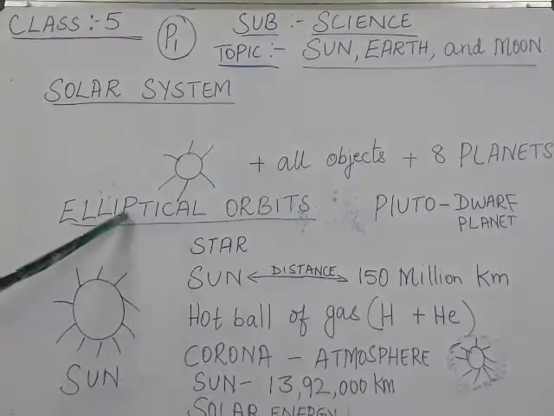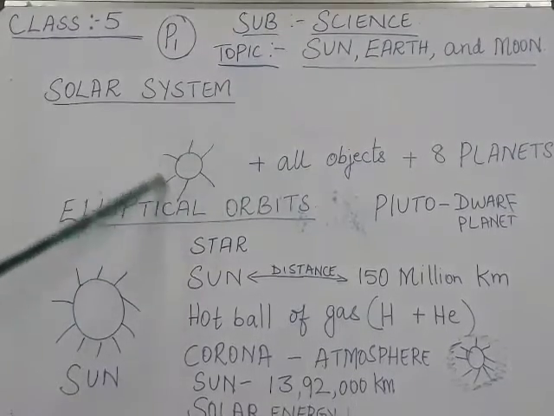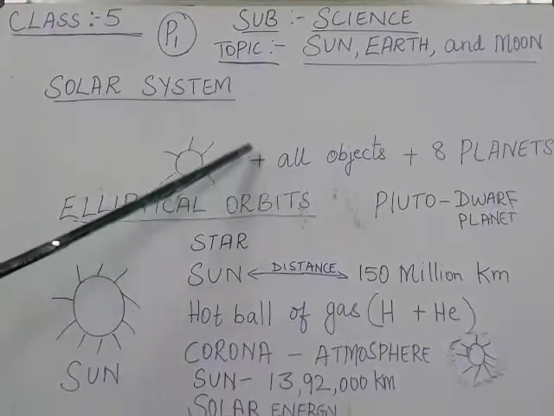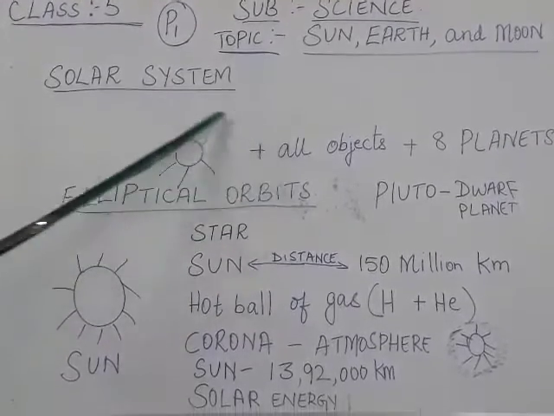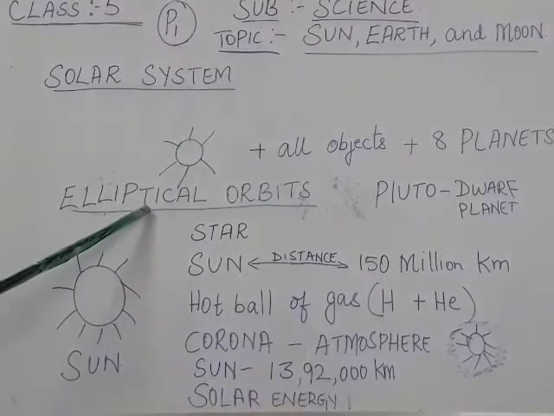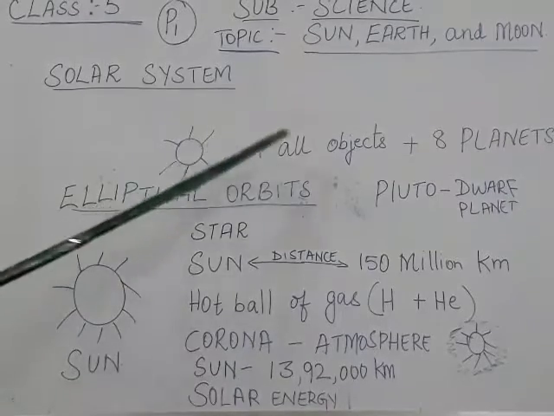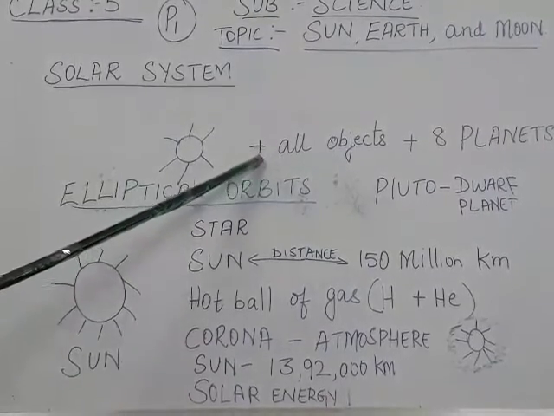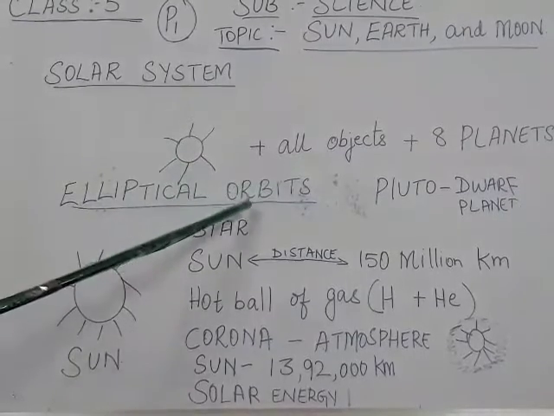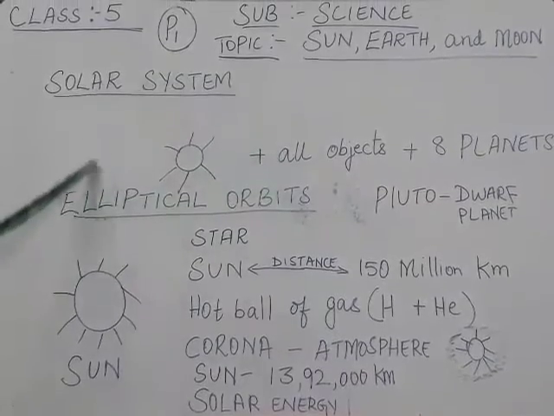Okay. Now elliptical orbit means they will move not in a circle but in an oval way. Okay. So in an oval shape they are moving. That is known as elliptical. Elliptical means moving in oval shape. Okay. So all the planets and all the other objects will move around the sun in an elliptical orbit. That means in an oval shape pattern.